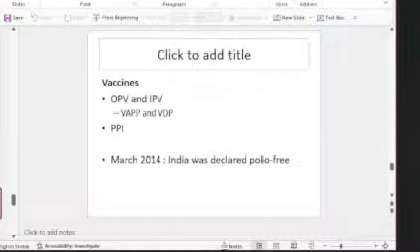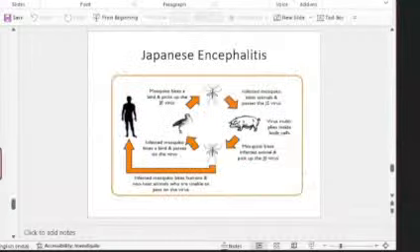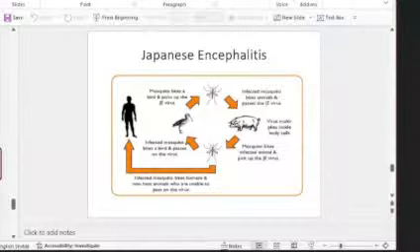And I hope you know that India is declared polio free from March 2014 onwards. India has been declared polio free. Okay, so PPI, this pulse polio immunization, was very fundamental in eliminating polio and making India polio free, pulse polio immunization. And the last parts, we are moving on to the last parts of microbiology.